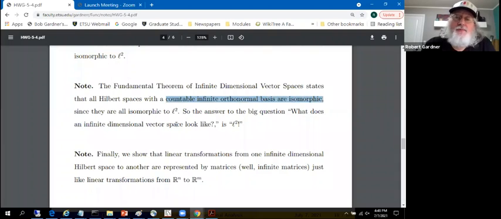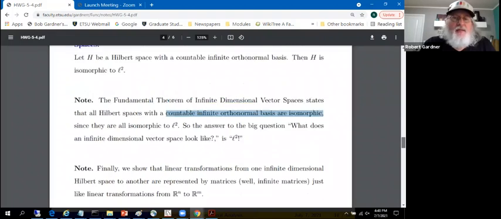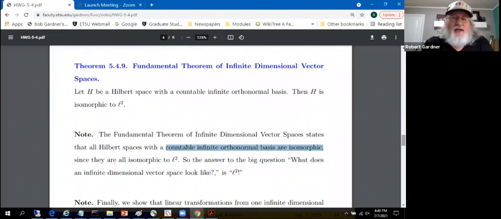They look like L2. So it's an oversimplification to simply say that an infinite dimensional vector space is isomorphic to L2, because it's not, but an infinite dimensional vector space with the appropriate added hypotheses, separable, if you like, or countable infinite orthonormal Schauder basis. Remember, Schauder is the understood setting in these notes.